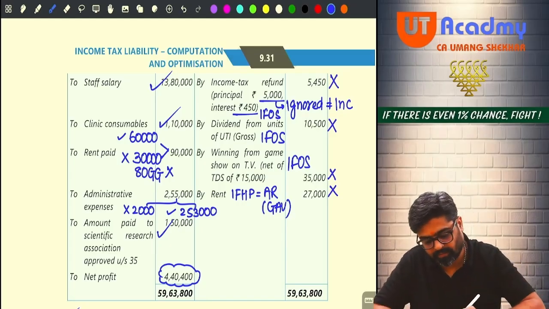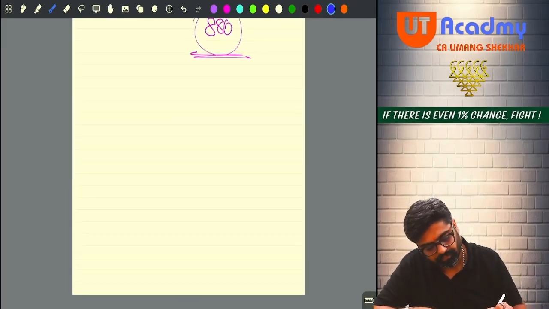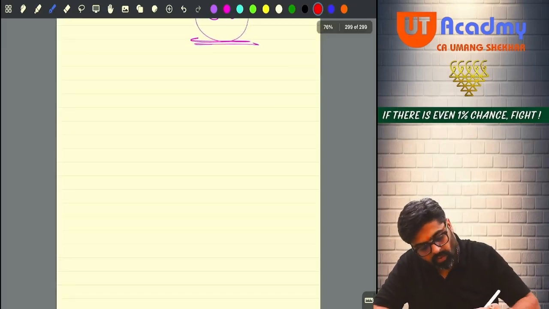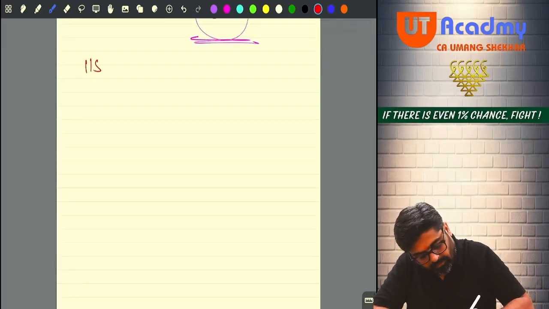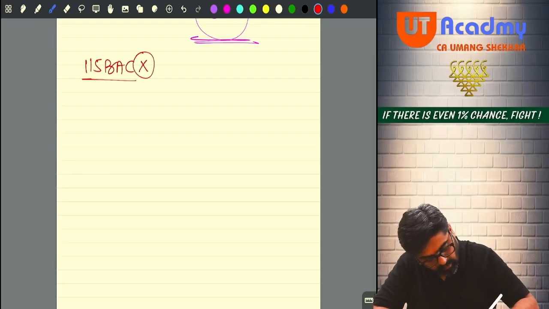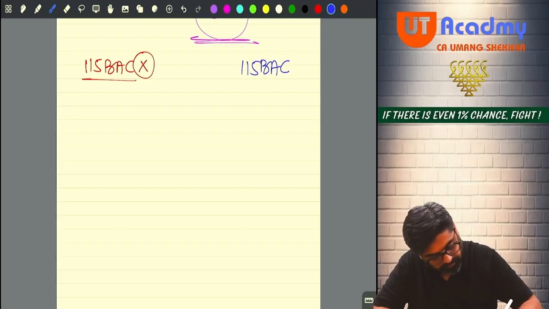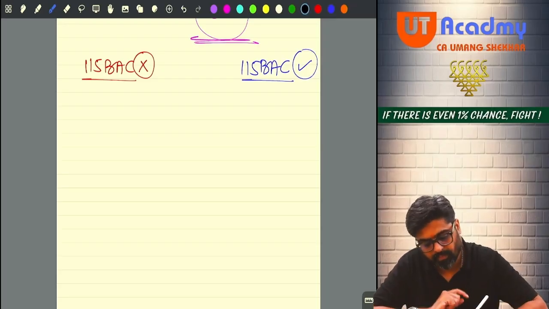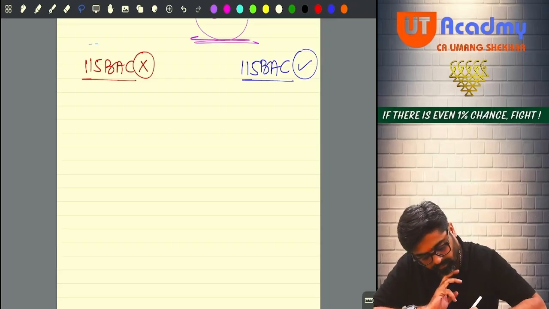Now please pay attention. Check. If you don't follow 115 BAC, and if you follow 115 BAC, done sir. Now see, income from salary.